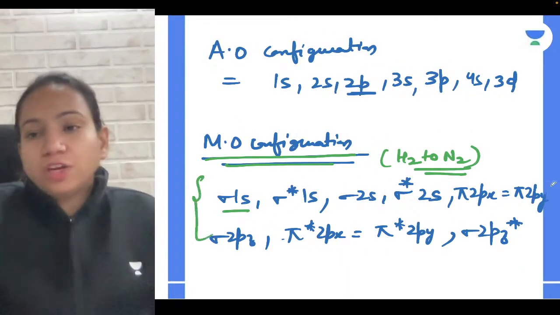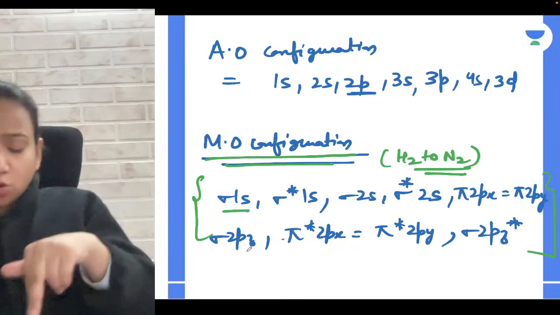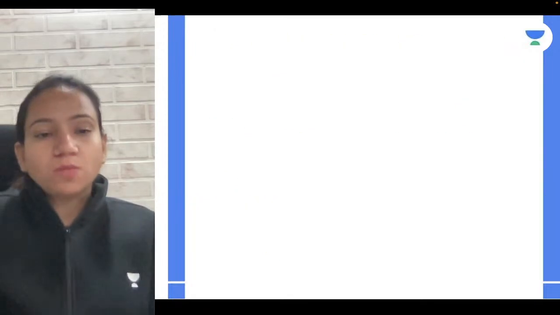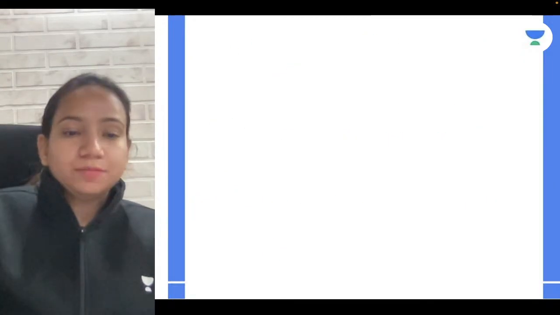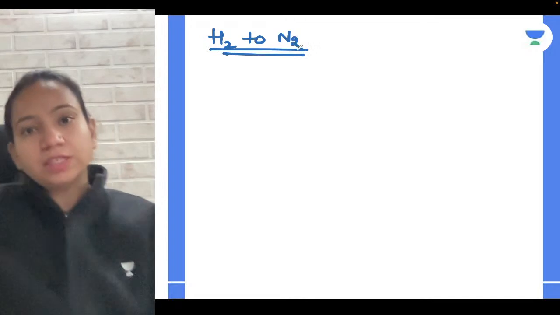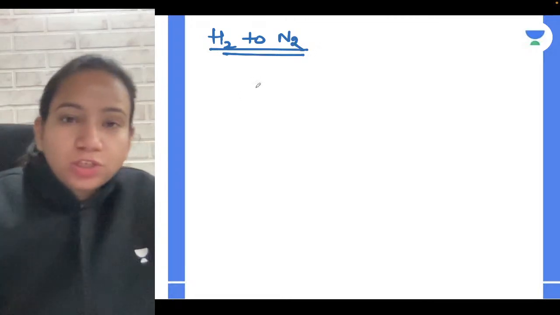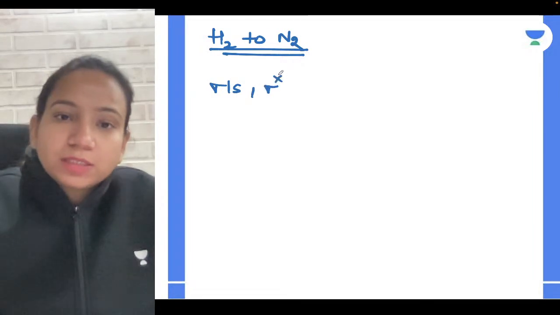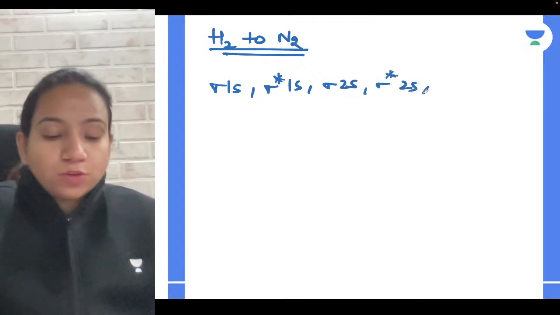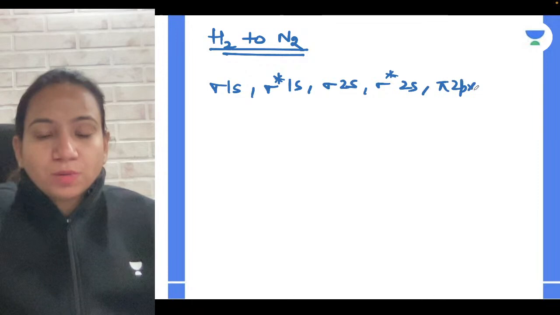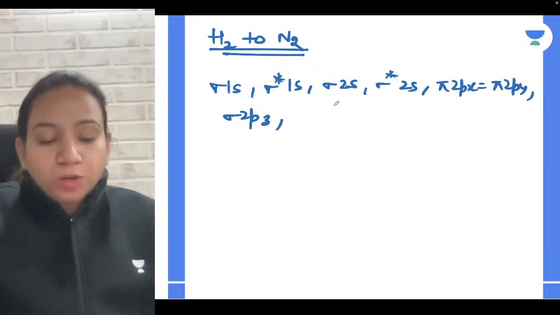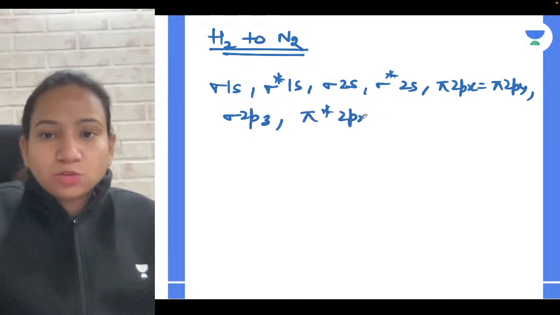So I gave you this molecular orbital configuration, which we get on the basis of the linear combination of atomic orbitals, and we got to know how they combine. Depending upon that, we can talk about many of them. We discussed the hydrogen to nitrogen molecules. I'll tell you the reason we have a different configuration: sigma 1s, sigma star 1s, sigma 2s, sigma star 2s, then pi 2px equal to pi 2py, then sigma 2pz, because they all form from the 2p orbital only, then pi star 2px equal to pi star 2py.